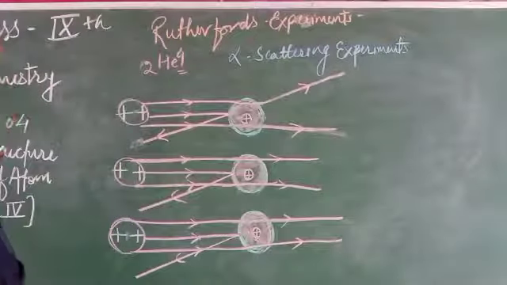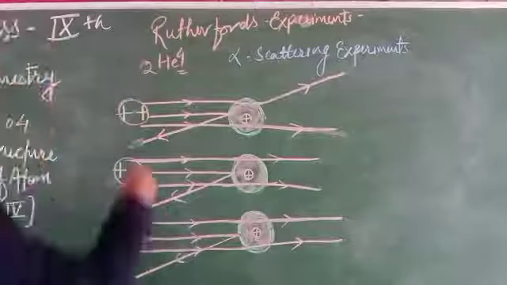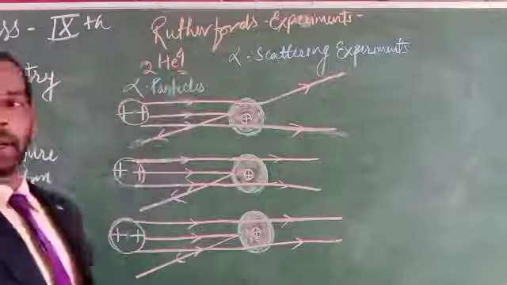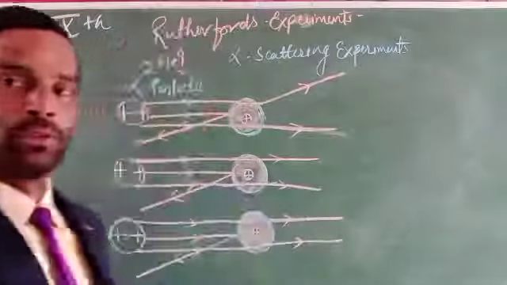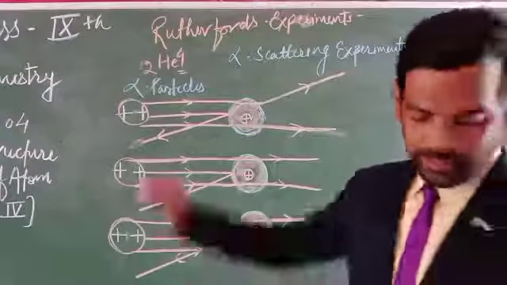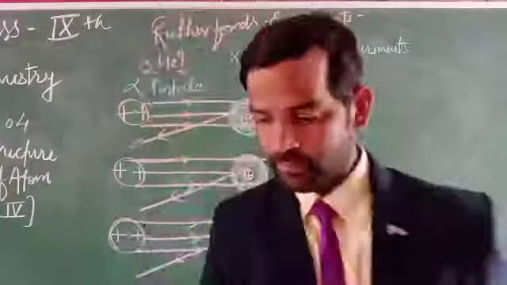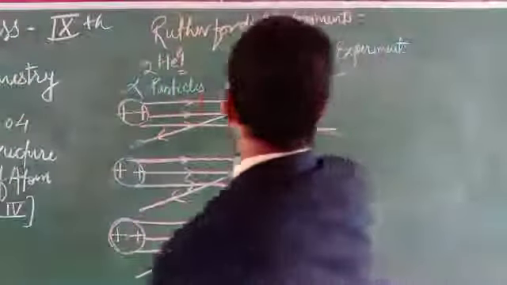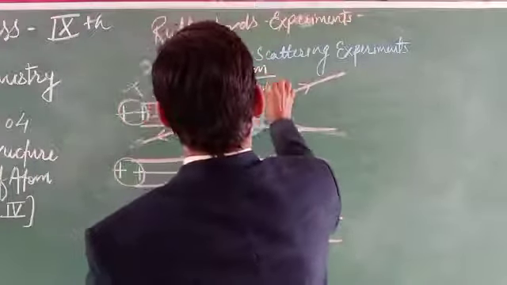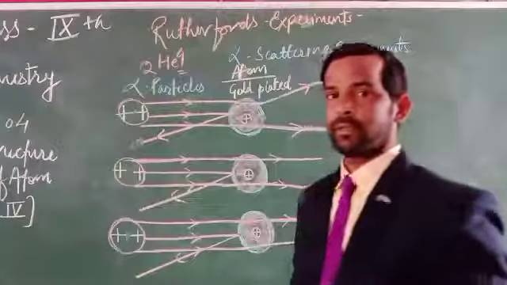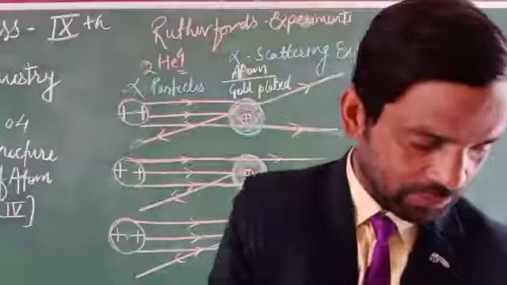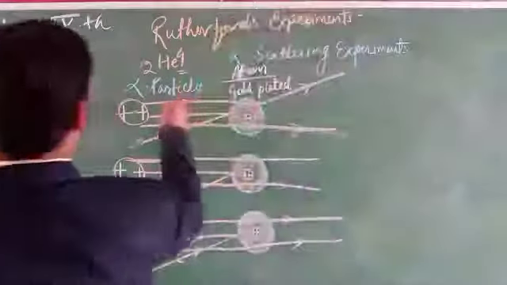that when the alpha particles bombard, when the alpha particles strike the gold foil, this is the atom consisting of gold foil, and these are the alpha particles.